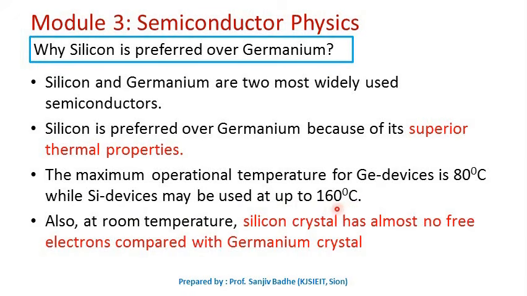So the operational temperature range is larger for silicon devices. Also, at room temperature, a silicon crystal has almost no free electrons compared to a germanium crystal, so silicon is more inclined towards ideal behavior. That's why silicon is preferred over germanium.